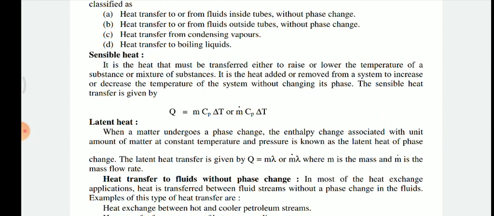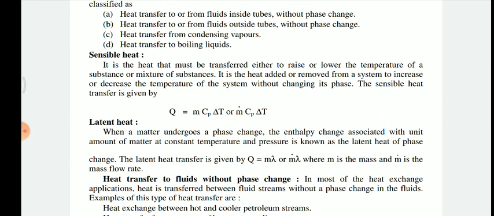The temperature should be raised or lowered during the substance of mixture.